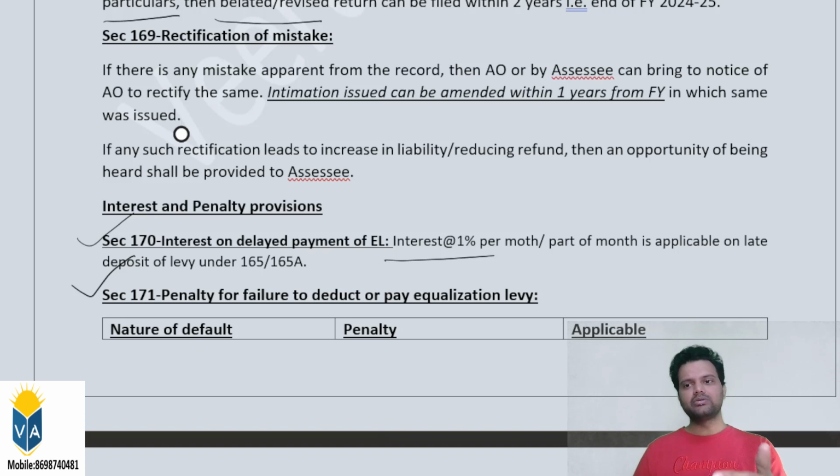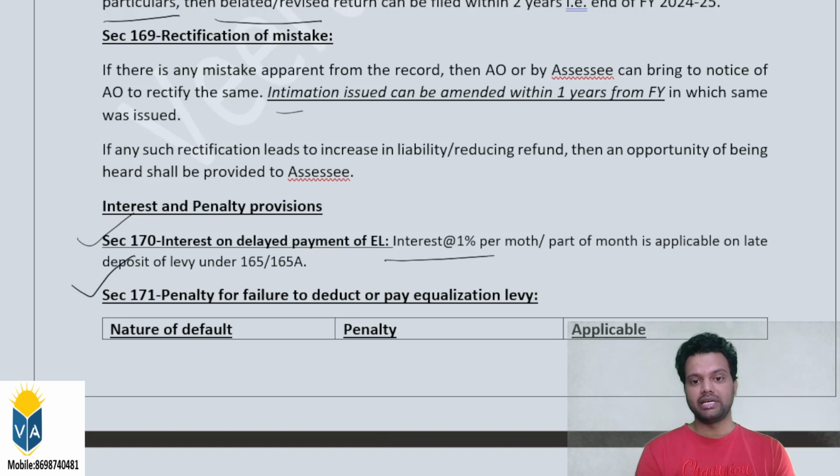Then the SSC can bring to the notice of the assessing officer that in this particular order, this particular information was not considered, and due to that the demand has increased. Then the assessing officer can verify the same, and he can issue a revised demand notice under Form 2. What is the timeline to issue the revised demand notice in those cases?